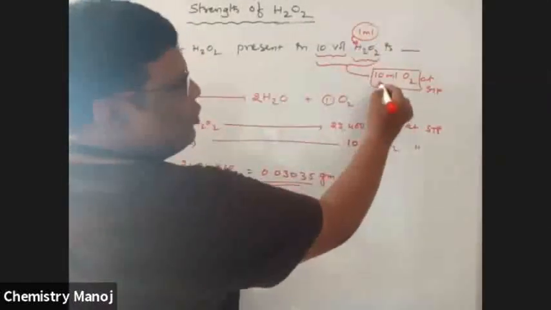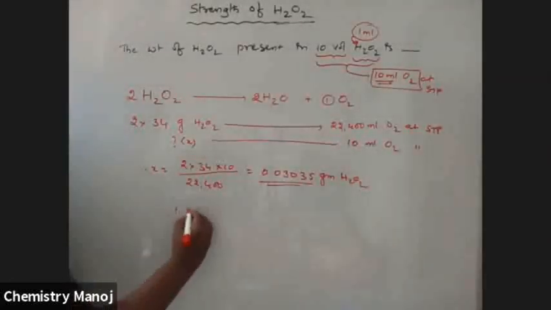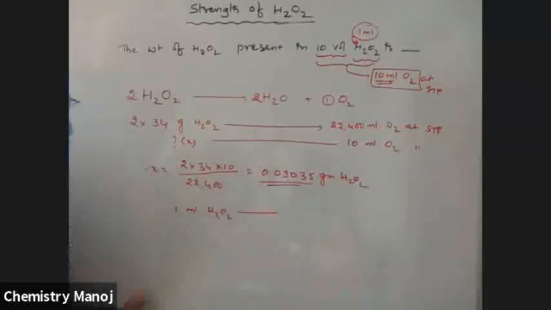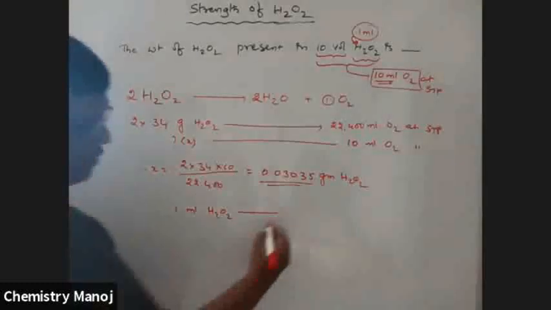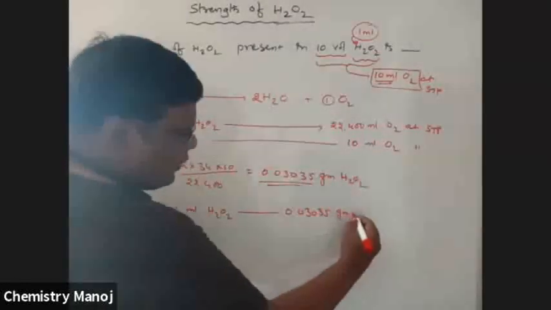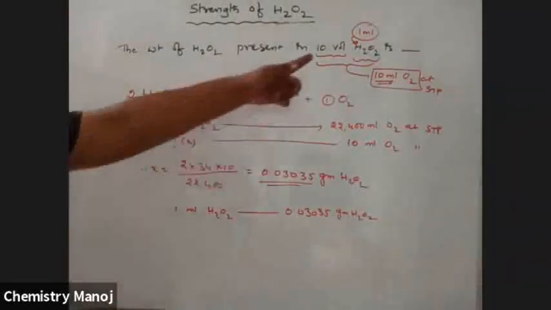From 1 ml H2O2 liberating 10 ml O2, that means 1 ml H2O2 has this much weight, 0.03035 grams H2O2. 1 ml H2O2 means 10 volume H2O2.